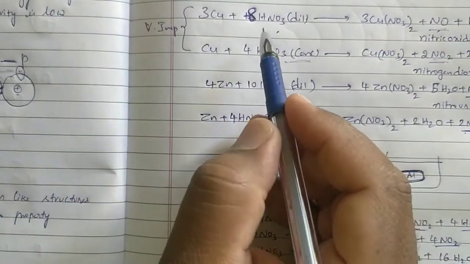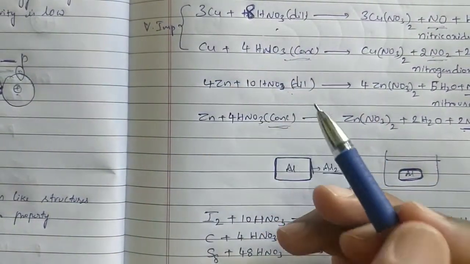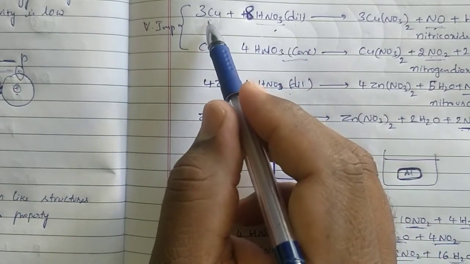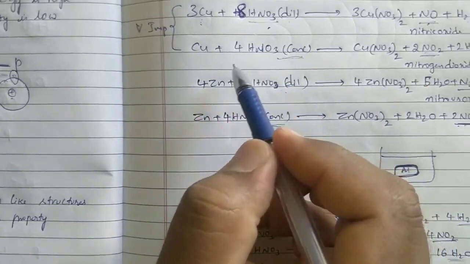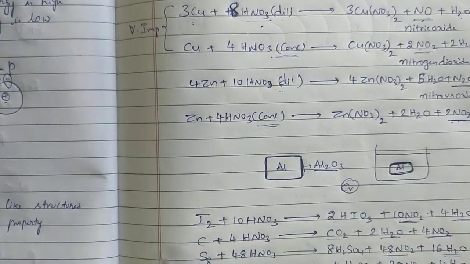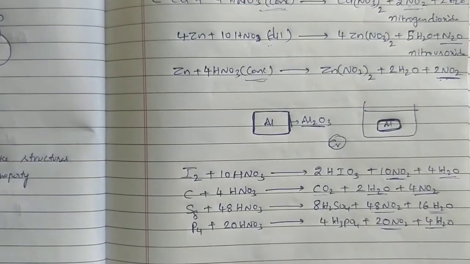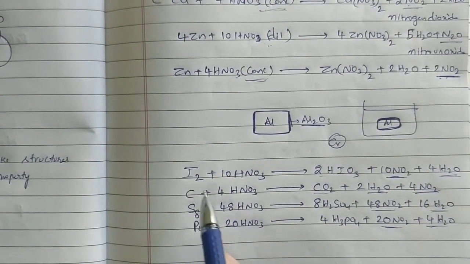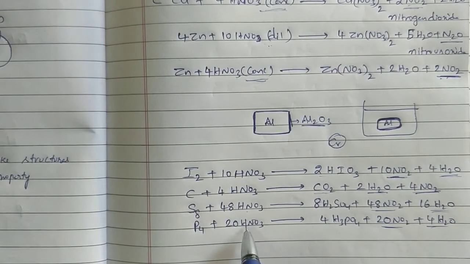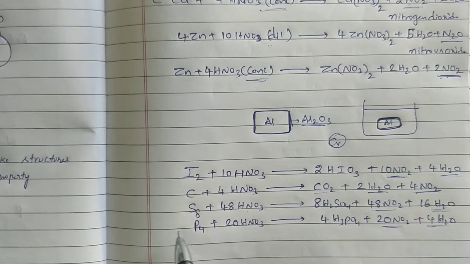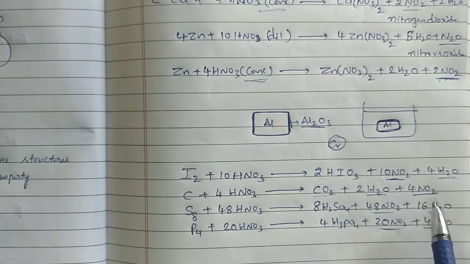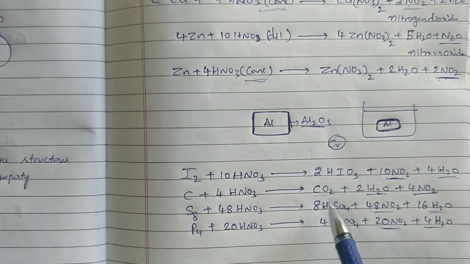These reactions are with metals: nitric acid reacts with metal, dilute nitric acid reacts with copper, concentrated nitric acid reacts with copper. These are all reactions with non-metals: nitric acid reacts with iodine, carbon, sulfur, and phosphorus. With non-metals, all the remaining byproducts are the same, but the main products differ.